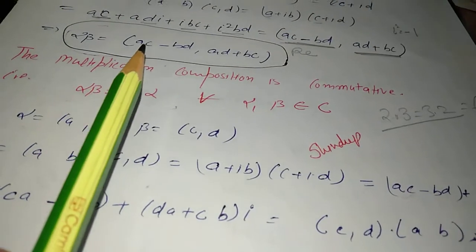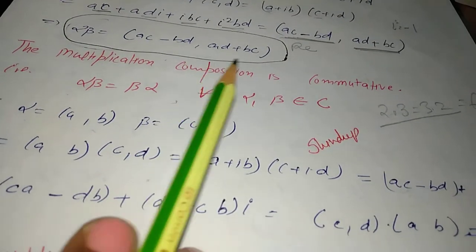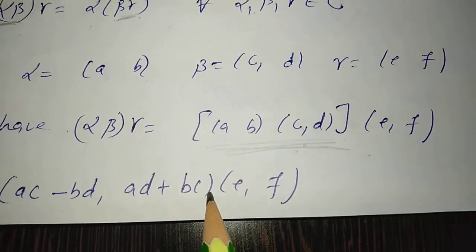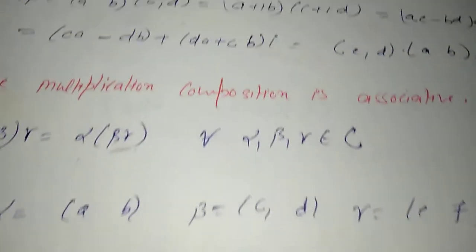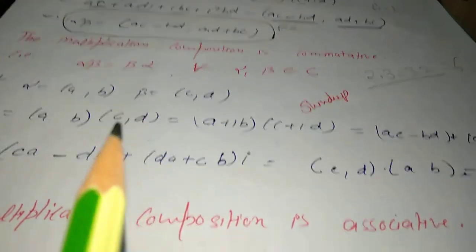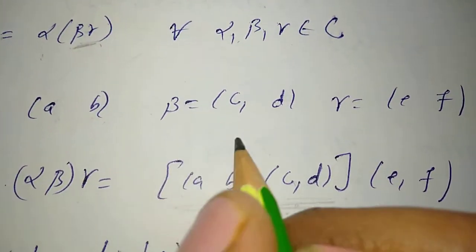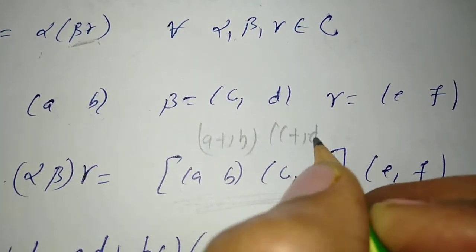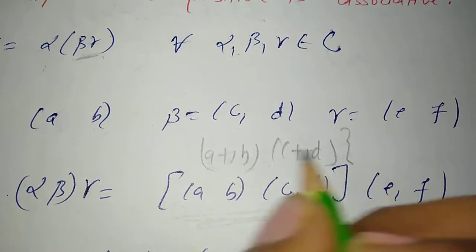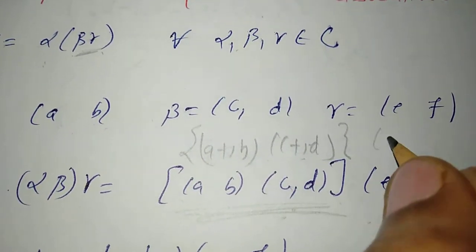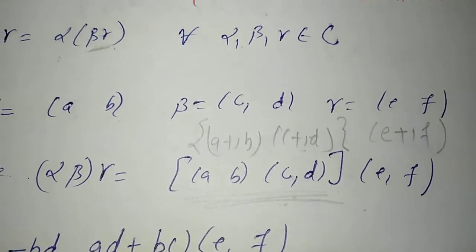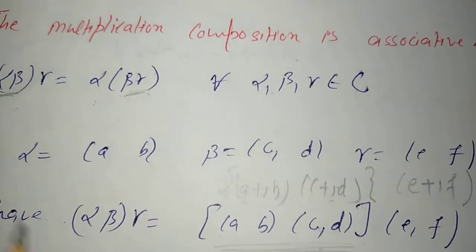What is the rule of multiplication? It is AC minus BD, AD plus BC. So this will become AC minus BD, AD plus BC, and then into EF. Again use the same multiplication law, and if you cannot remember this multiplication law, then there is an easy way also. You can write it as A plus iota B into C plus iota D. Perform simple multiplication, and then whatever result is obtained, multiply that result by E plus iota F, and this will give us the left hand side of our result.